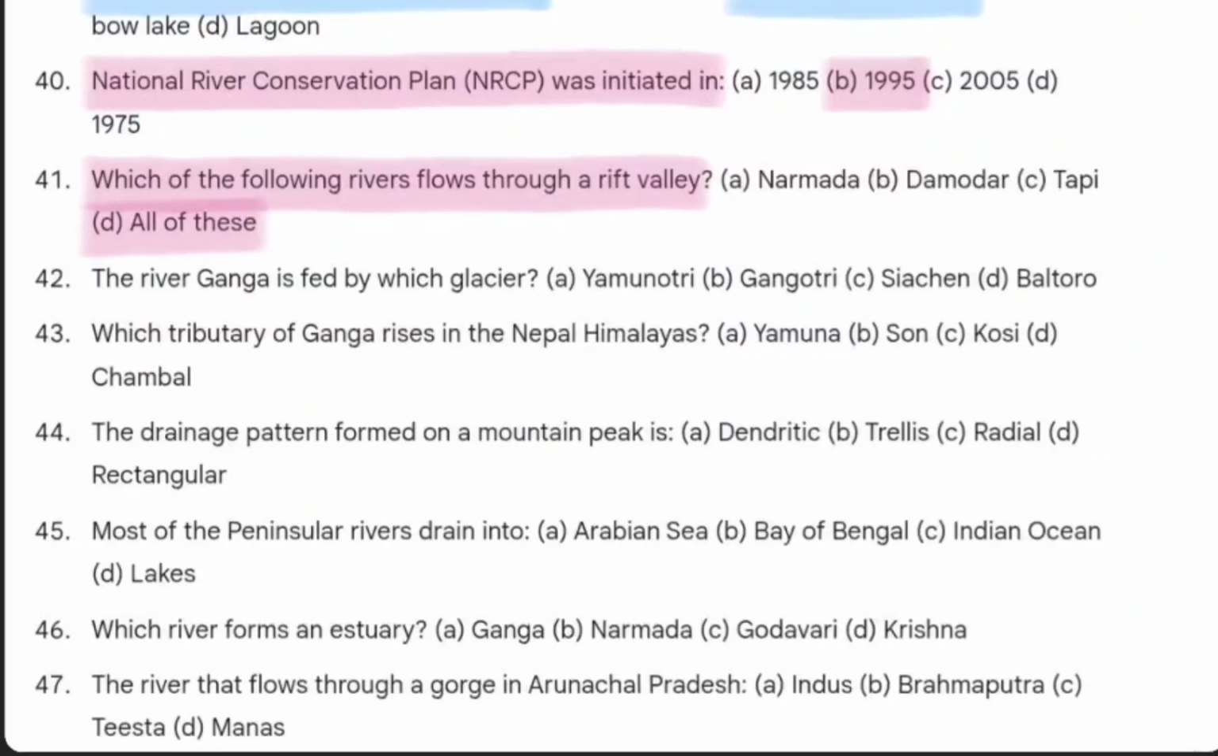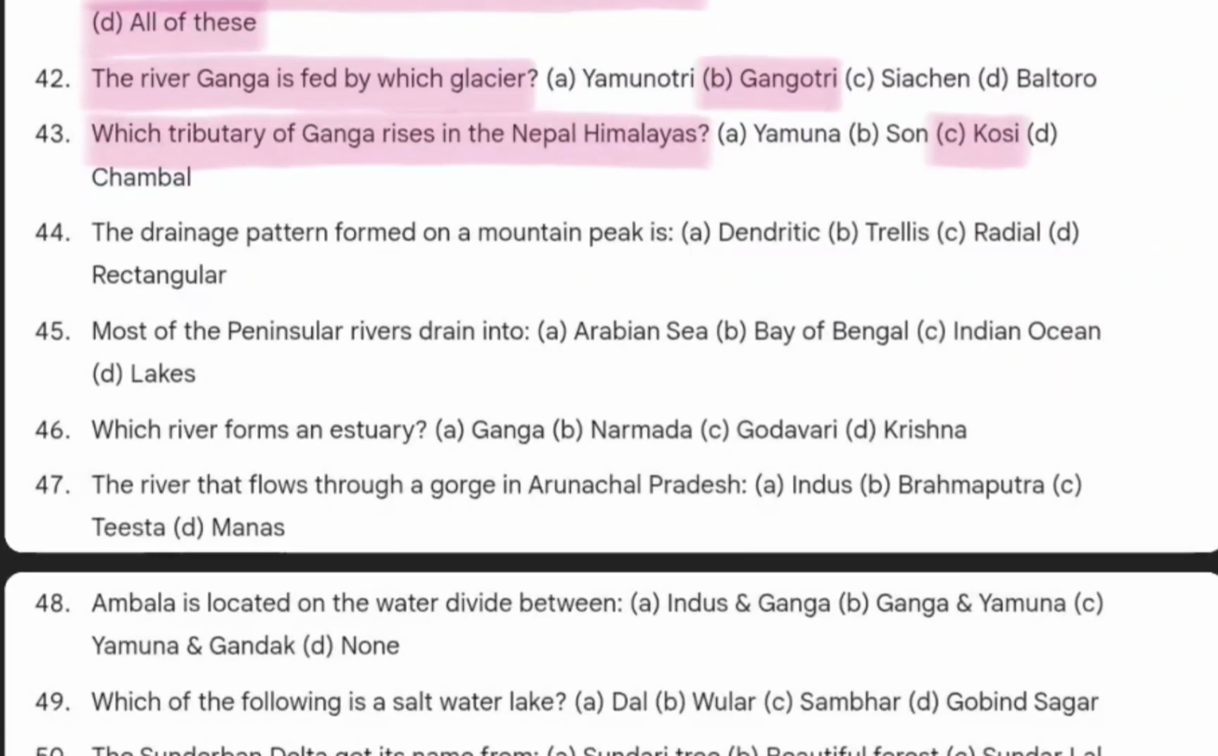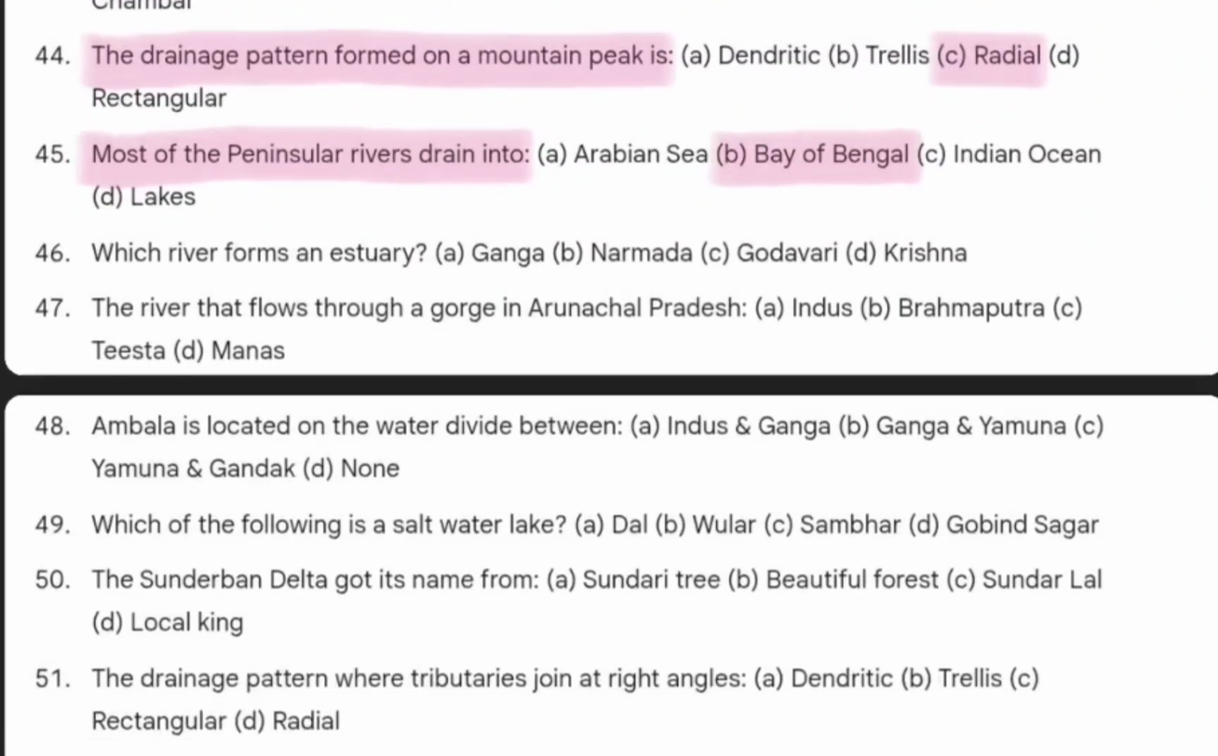Next is the river Ganga is fed by which glacier? So answer will be Gangotri. Which tributary of Ganga rises in the Nepal Himalayas? So that will be Kosi. Next is the drainage pattern formed on a mountain peak is radial. Most of the peninsular rivers drain into Bay of Bengal.